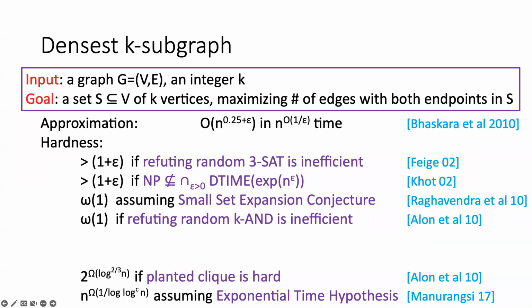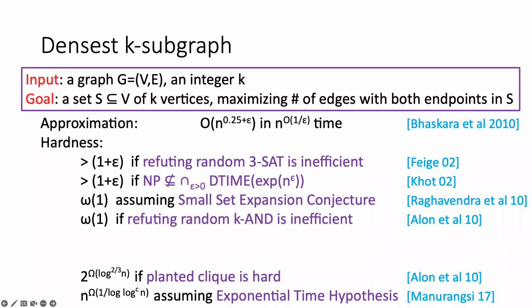Some stronger hardness results are due to Raghavendra in 2010, who shows that a super constant hardness of approximation can be proved assuming the famous small set expansion conjecture. And Alon et al. in 2011 show a super constant hardness of approximation if refuting random k-AND formulas is inefficient.